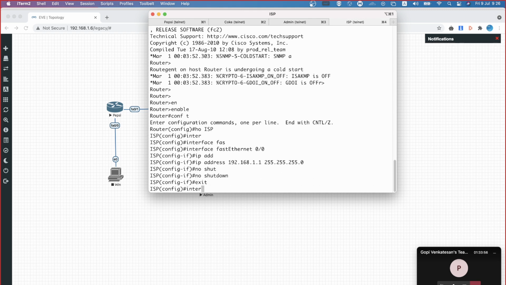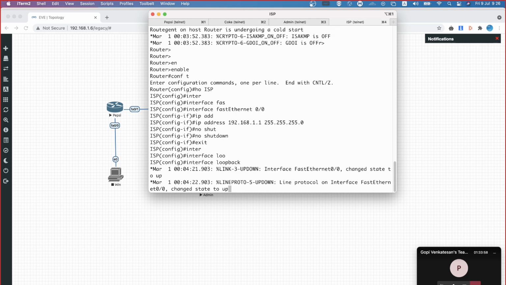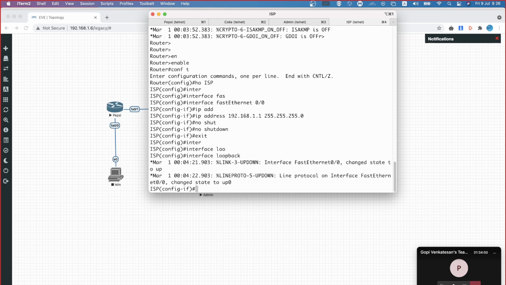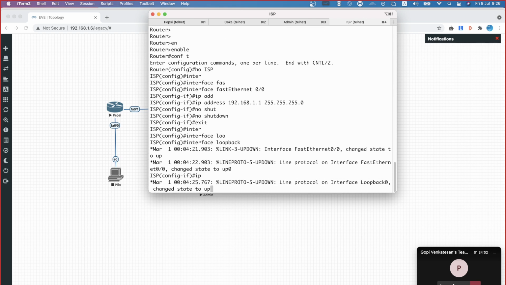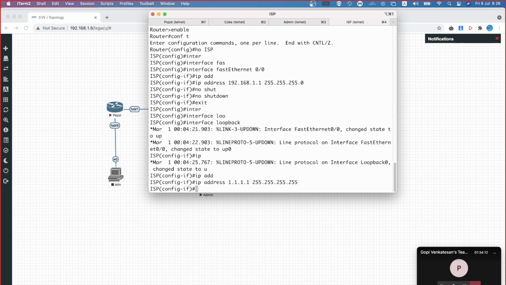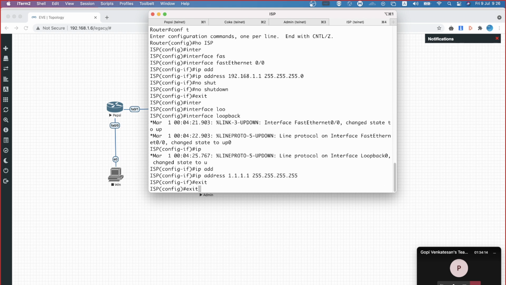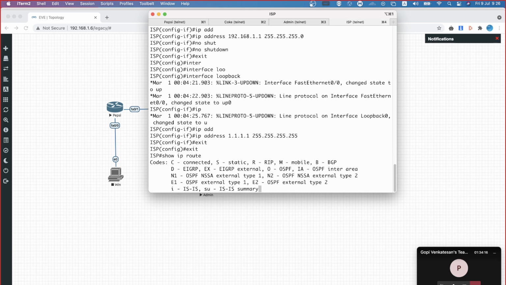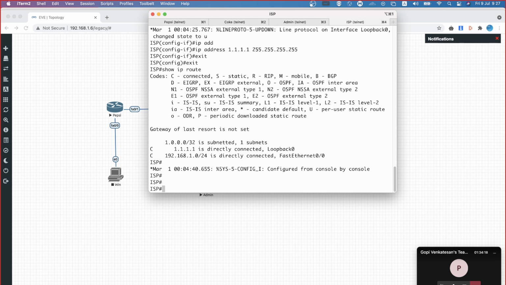I'm not adding any routes for the internal network. Okay, I'm simply adding... so there is no routes added on the ISP side. Okay, I'm yet to complete that one. Okay, we will do that one. Now I'm just getting into the firewall.